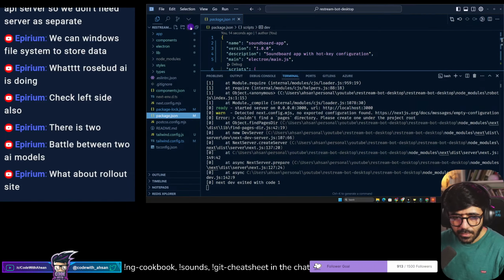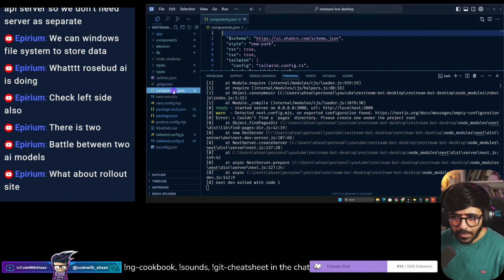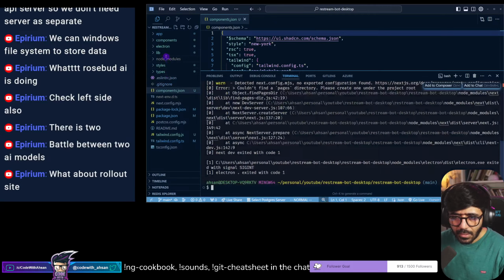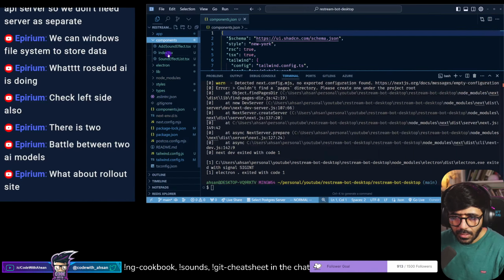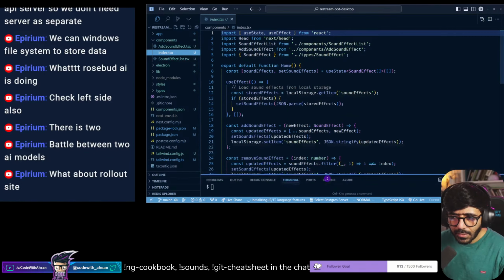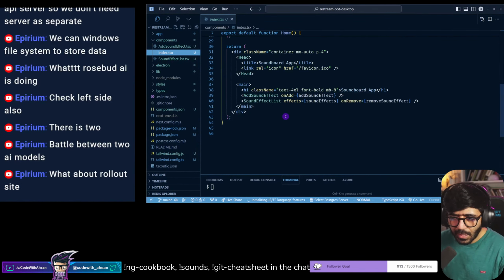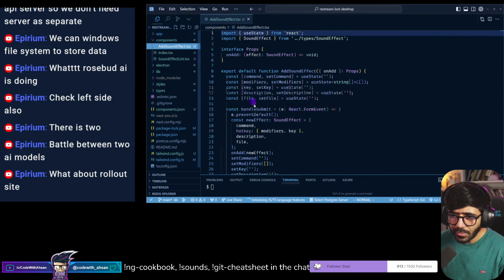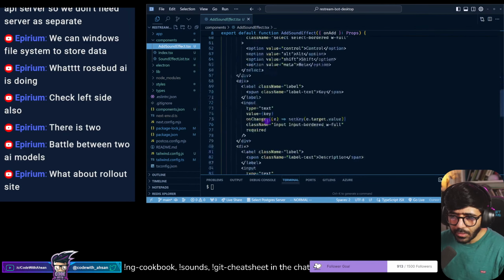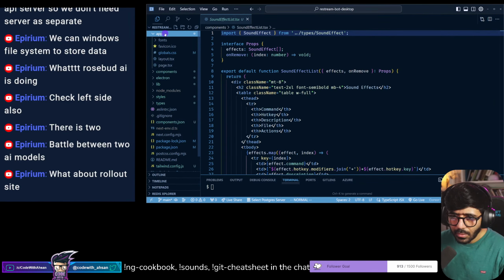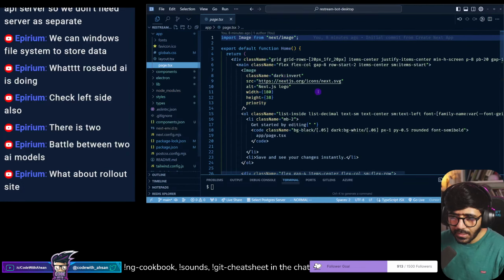That doesn't make sense. So we have component JSON, that makes sense. We have lib, electron, components, index, and this is home, but it seems like a page. Then this is a component. This is app, and this is page TSX.